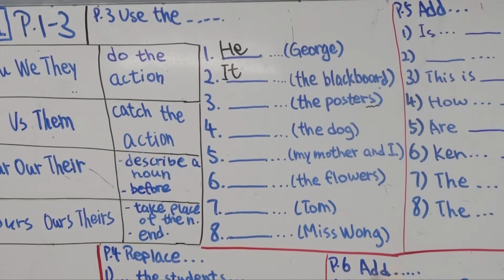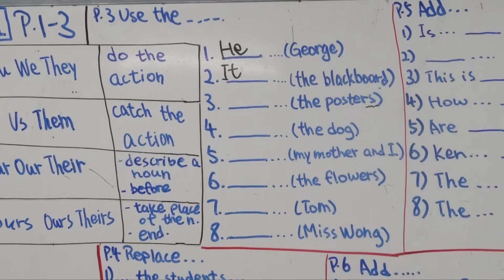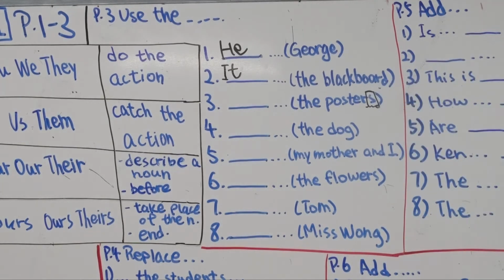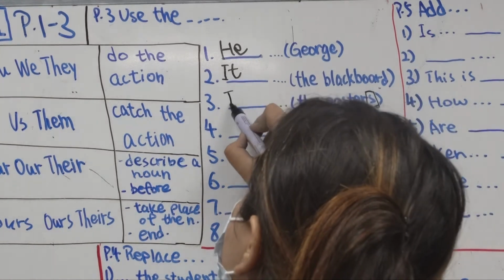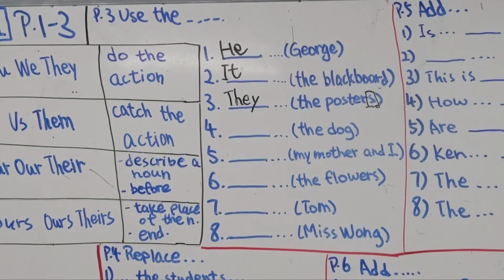So it's basically a big paper on the wall with cartoons or some advertisement, right? There are many kinds of posters. I know we can use it for one thing, but here it has plural form, S. So for posters, we use they. Great, because it is plural. That's why we use they.